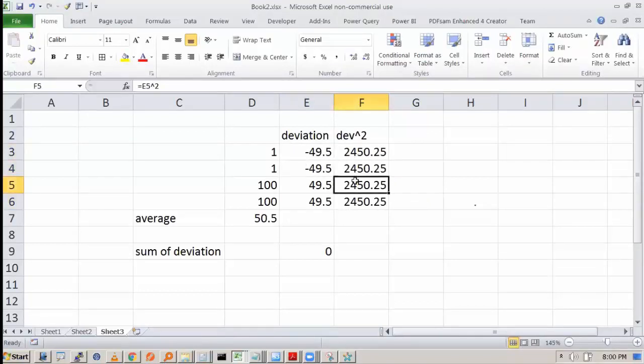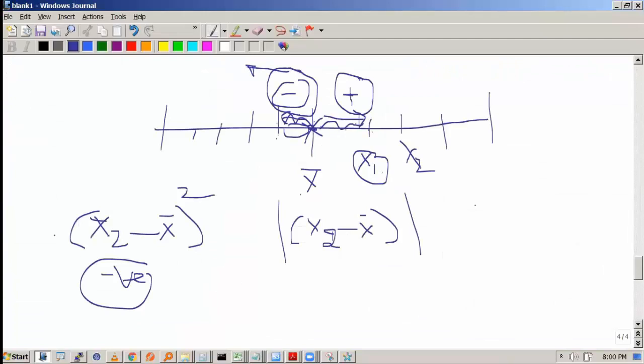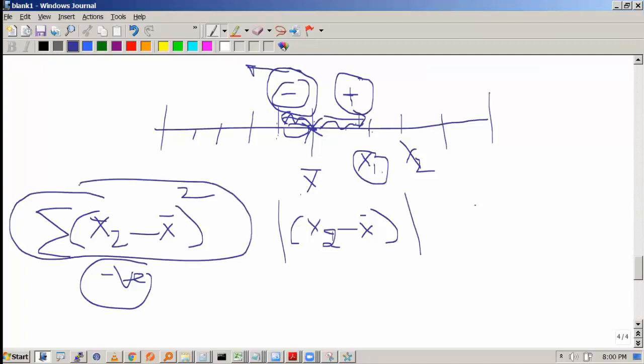This is positive, this is positive, this is positive, right? So we have an idea: I can get a square out of the deviation, some positive number, and then I can sum that. What we are doing is summing the square of the deviation. Now the sum of the square of the deviation may not give us any information.